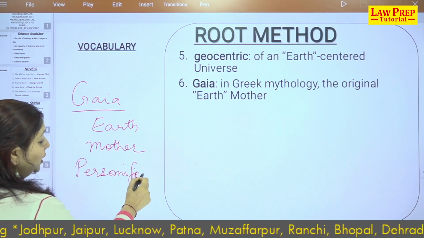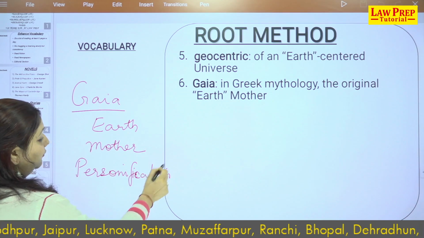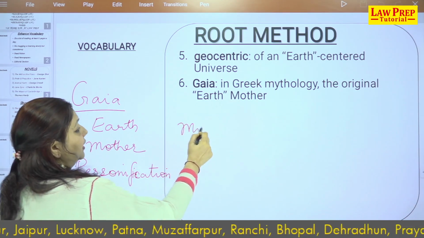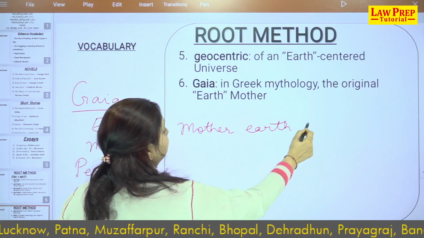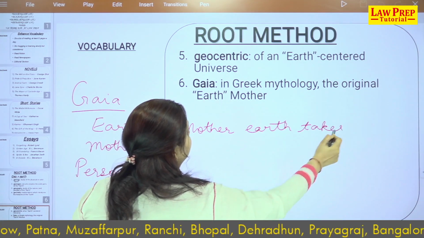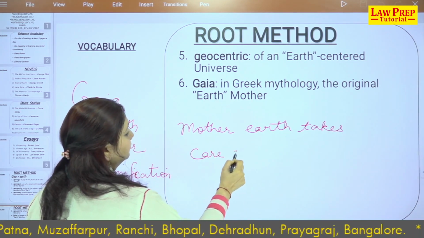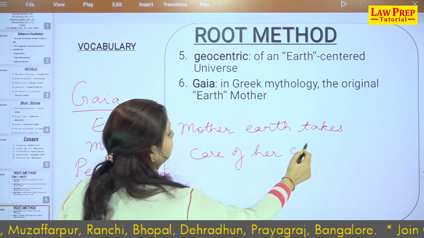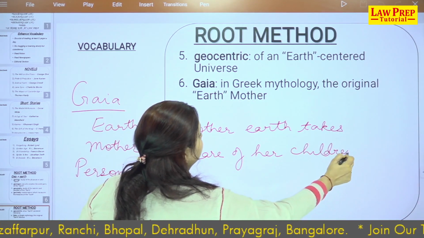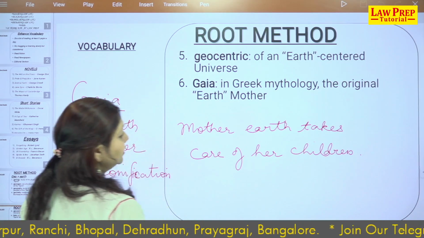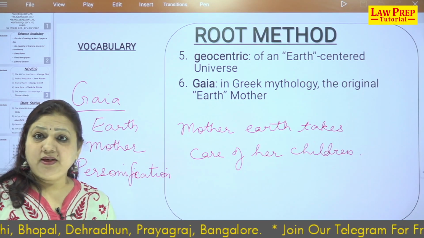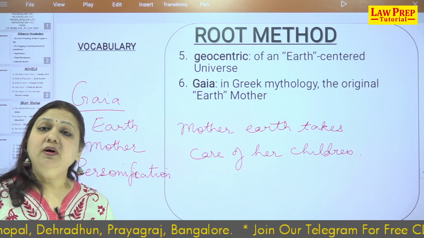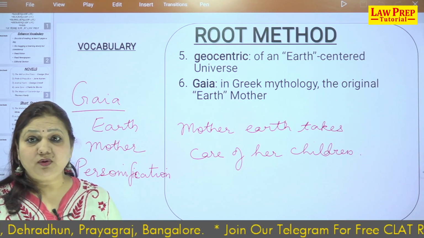When I say Mother Earth takes care of her children, right, this is the original name of mother. Matre, the Sanskrit word for it. I hope you understood the geo root.